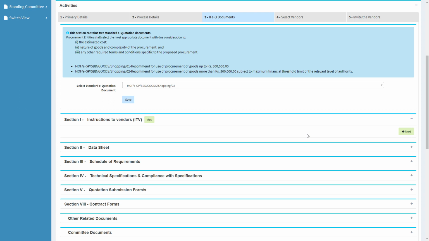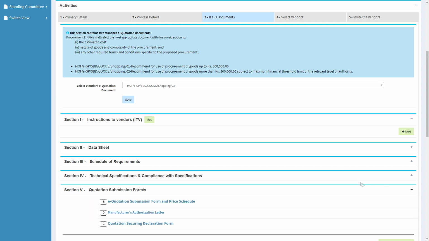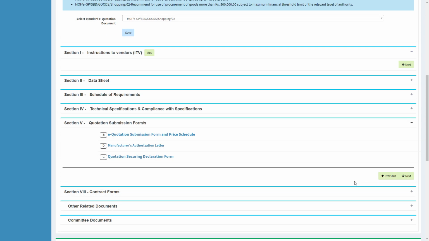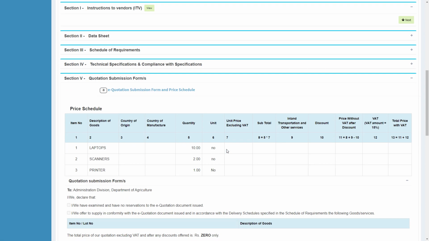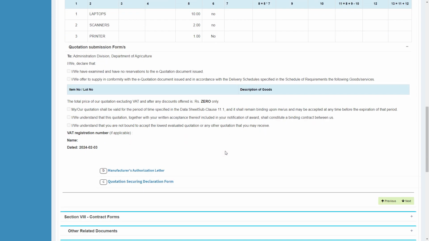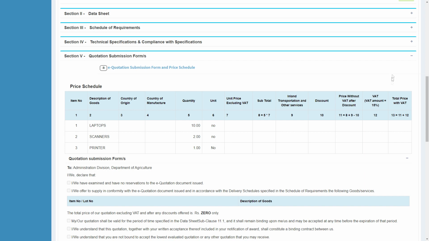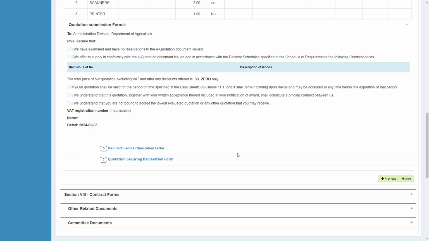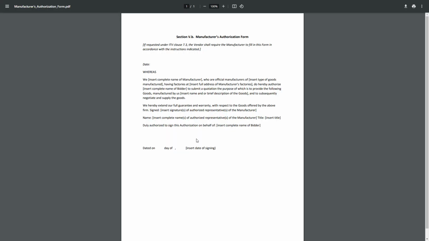The remaining sections of the IFQ document will get auto-generated from the data you had already provided. You can check the quotation submission forms, the quotation submission form and the price schedule, and see whether it is in the correct order. If you had selected manufacturer authorization letter, that can also be viewed like this.